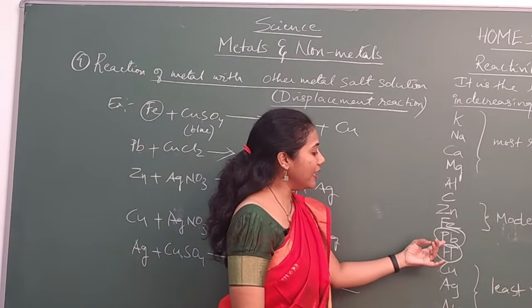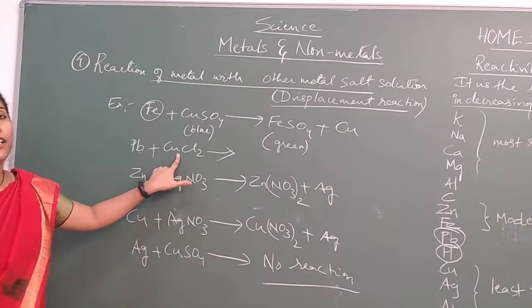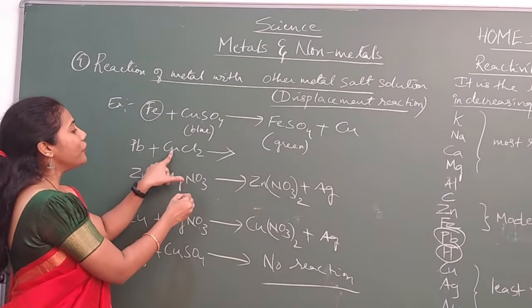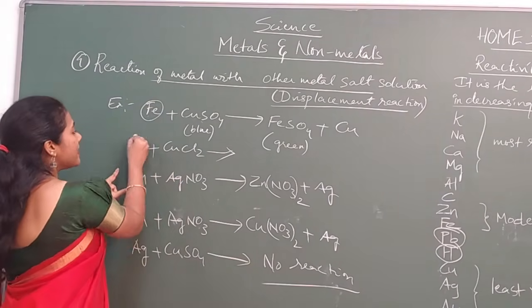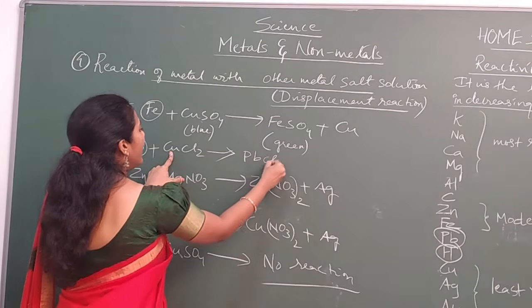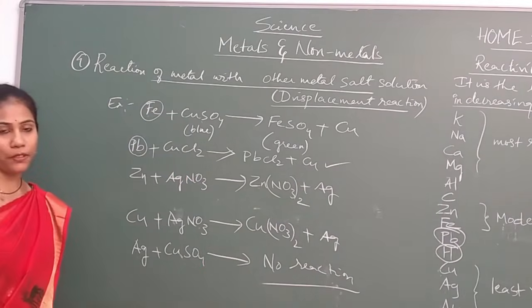So definitely lead can remove copper from its solution, isn't it? Lead is more powerful than copper. So this lead can remove copper. So what is the product you will get? Lead chloride plus copper. Yes, this reaction is possible.